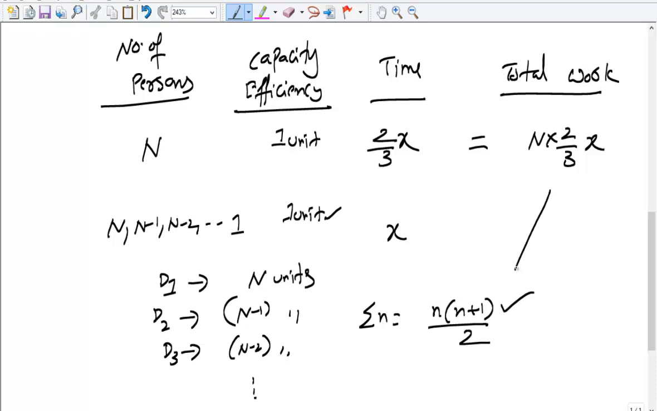So once we compare these two, that's going to be fairly simple. In x hours, they've done n into n plus 1 by 2. So it must be fairly a simple one. It's just a comparison. Now once we solve these two, then we'll get the answer quite easily.